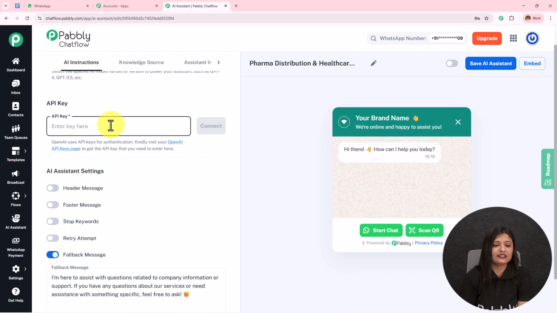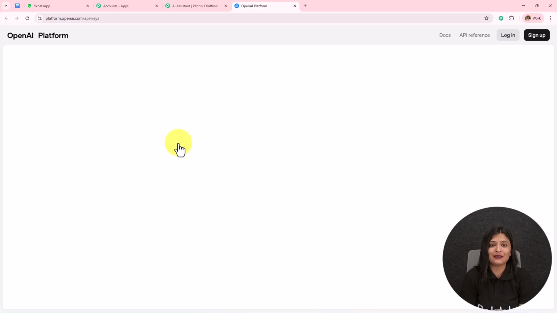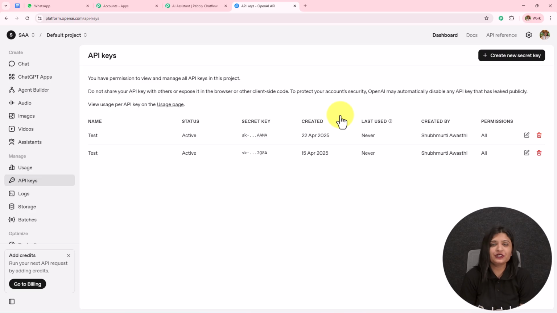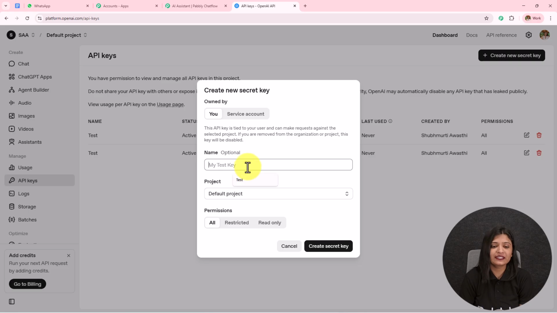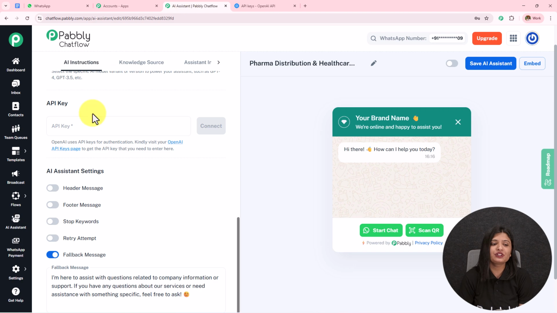Now over here in this help desk, a hyperlink is provided, and if I open this hyperlink, it will take me to the API keys page of OpenAI. To create a new token, you simply have to click on create new secret key. First you have to provide the key name. So let's say the key is test. The project will be default project, the permissions will be all, and then you simply have to click on create secret key. A new API token will be provided to you, which you need to copy and paste over here.